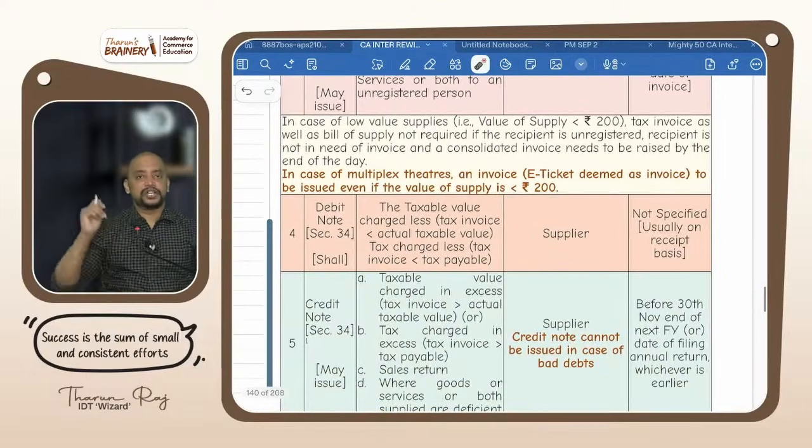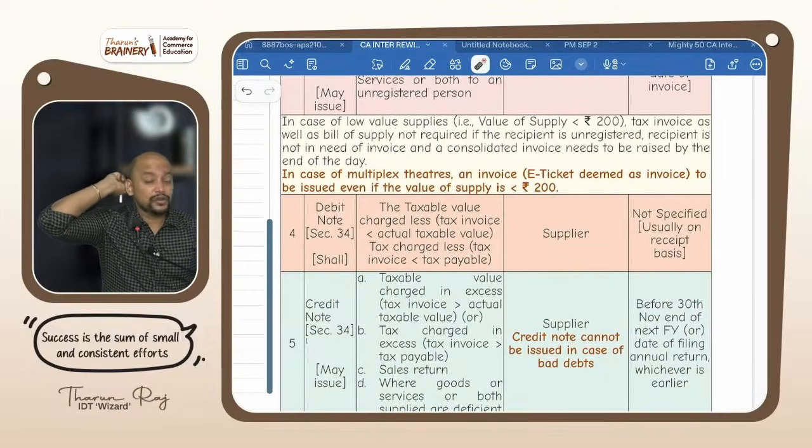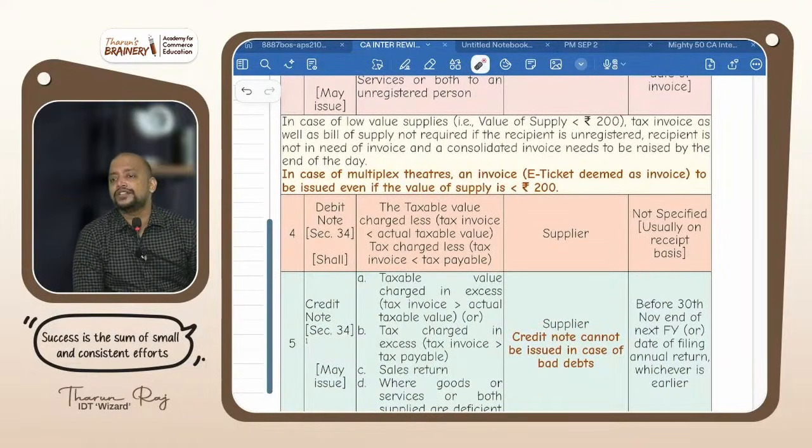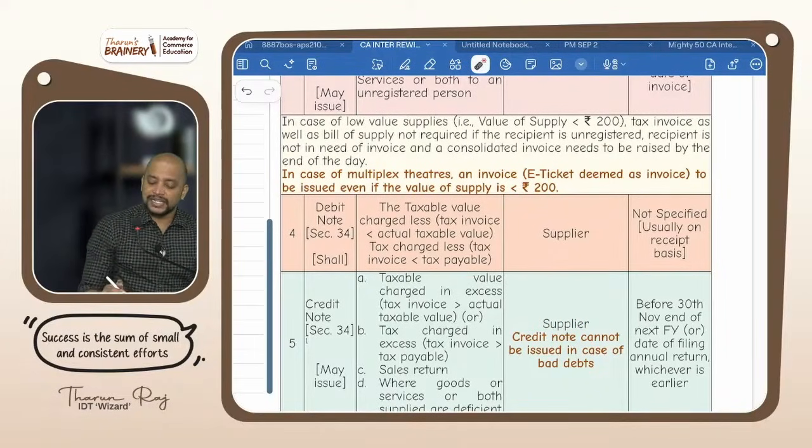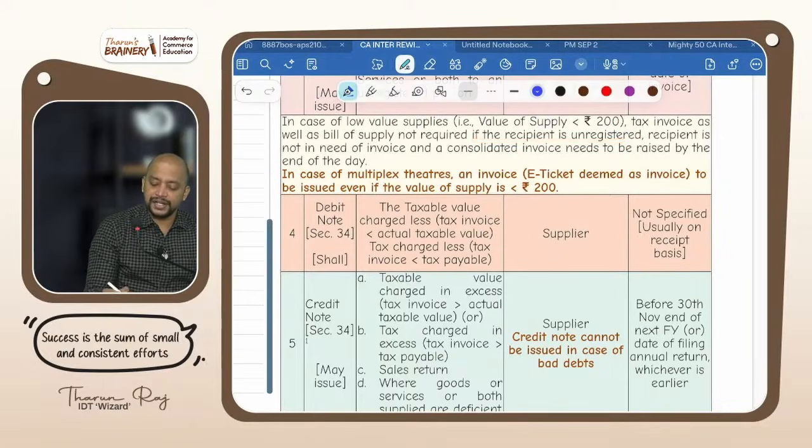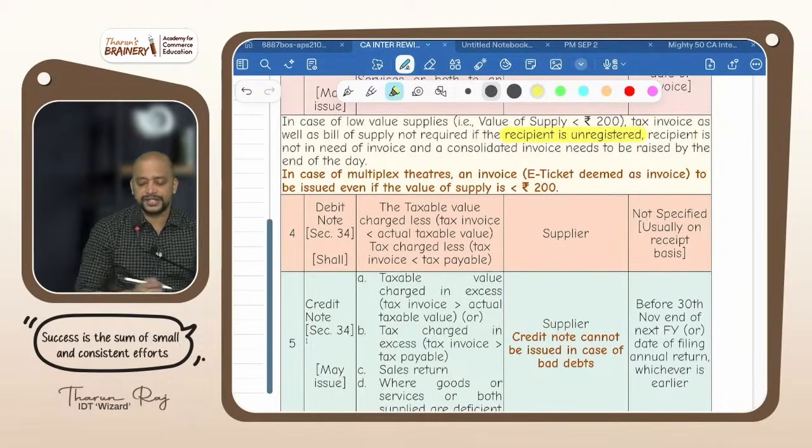Then see this, one special point is there. In case of low value supply, what is a low value supply? Less than 200 rupees. Value of supply less than 200, not equal to 200, less than 200. Neither tax invoice nor bill of supply. They don't have to give any document, provided three conditions are satisfied. What are the three conditions? Number 1, the recipient is unregistered.